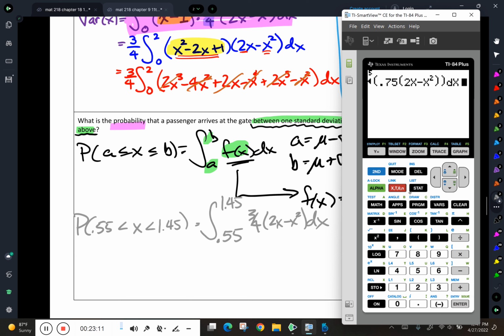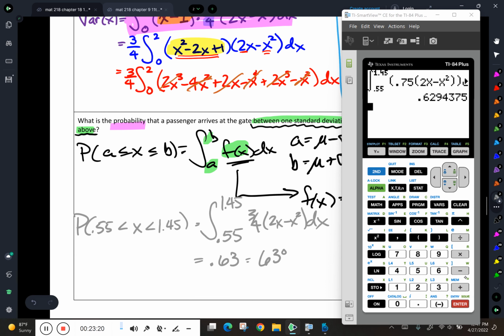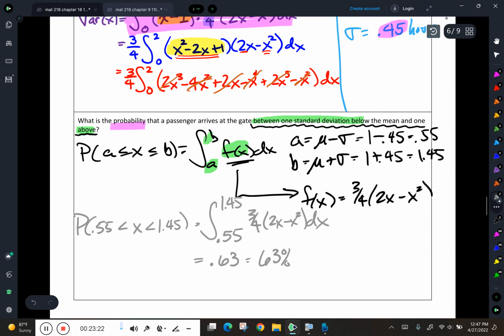Do this with respect to x, and I get that this is approximately 0.63, or there is a 63% chance that someone will show up at the gate between 1 standard deviation below the mean and 1 standard deviation above the mean, or between half an hour before to 1.5 hours before their flight takes off.